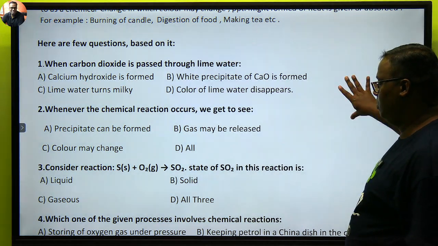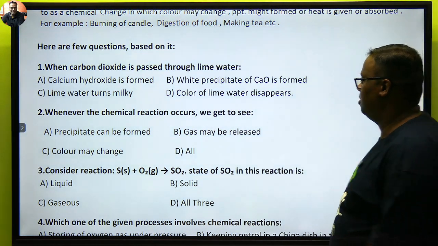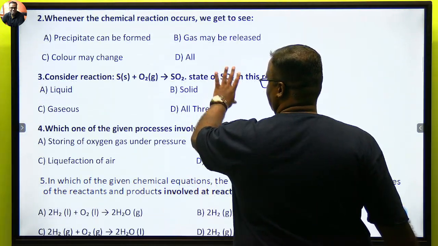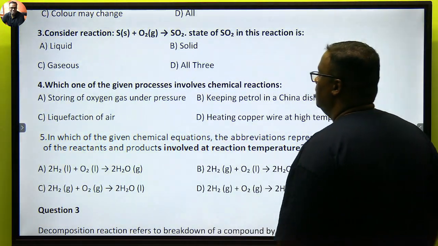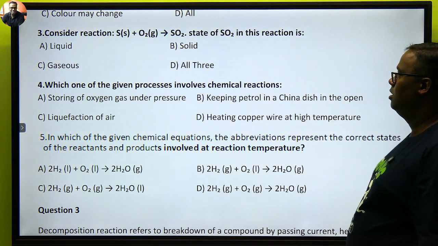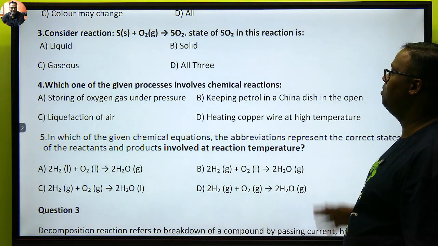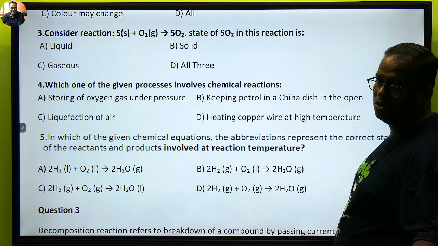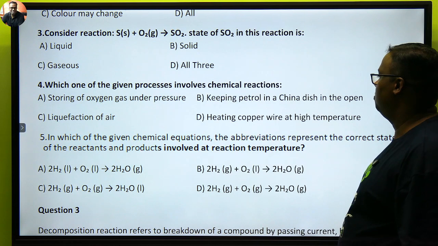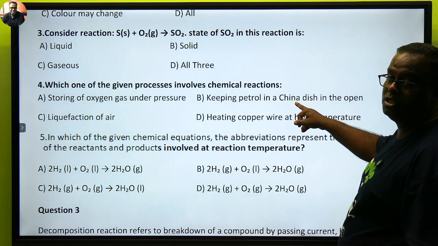Okay. Which of the following processes involves chemical reactions? No, keeping petrol in the tank. Involves chemical reactions. Storing of oxygen gas, high temperature. Copper will get oxidized in this case. Copper at higher temperature. Okay. This is what? Petrol. This is a physical change.